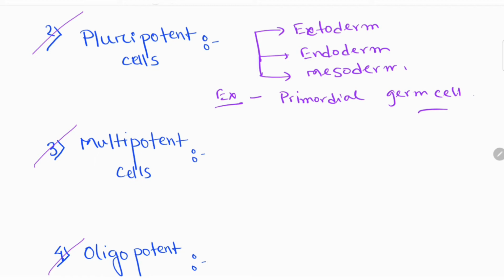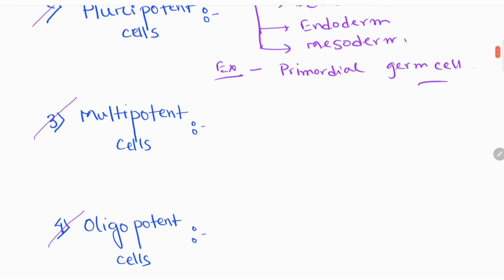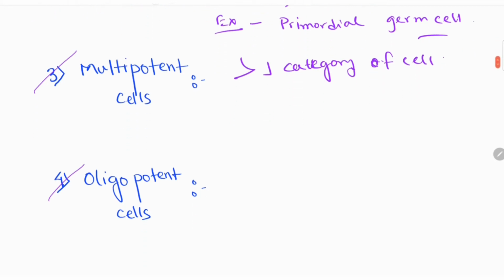Number 3 is multipotent cell. The ability of these cells, they can form more than one category of cell. This is the specialty, more than one category of cell. Like examples, hematopoietic stem cell.